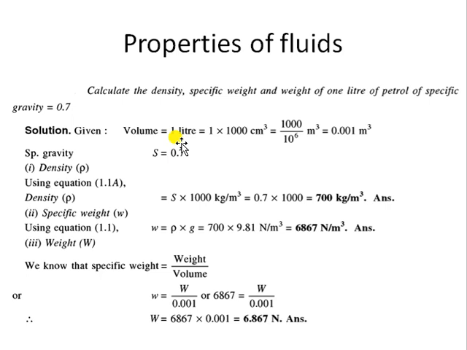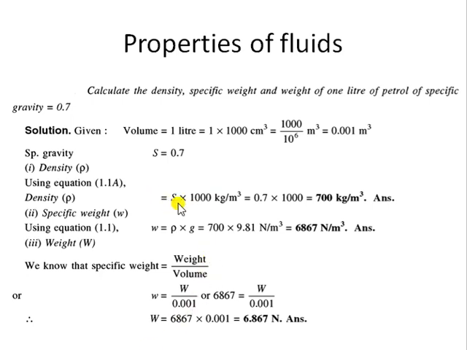So volume and specific gravity are given to me. Now how can I find the density? There is a relation of specific gravity. Specific gravity is what? The density of the given liquid divided by the density of the water. The density of the given liquid, that is petrol, I need to calculate in the first part. So density of petrol divided by density of water is equal to S. So the density of the petrol will be specific gravity into density of the water, as simple as that.